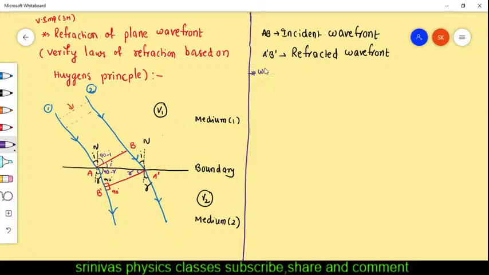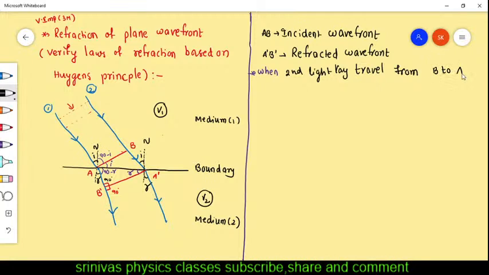When the second light ray travels from B to A dash, very carefully you have to listen.